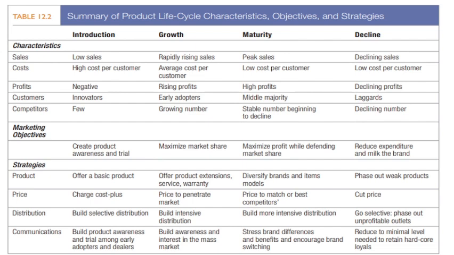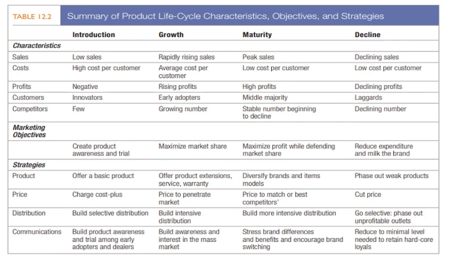Then the cost: high cost per customer in introduction, average cost per customer in growth stage, then in maturity low cost per customer, and decline also low cost per customer. Then profits. Profits are negative in case of introduction. In case of growth, profits are rising. Then in maturity, the profits are high, and in decline, profit starts falling.